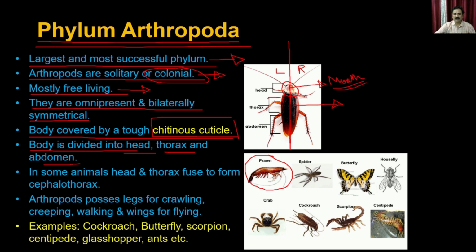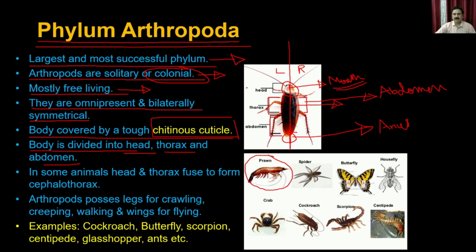Then you have the thorax part. Then this is the abdomen part, where you have the alimentary canal and other parts. The abdomen continues like that, and at the end you have the anus.